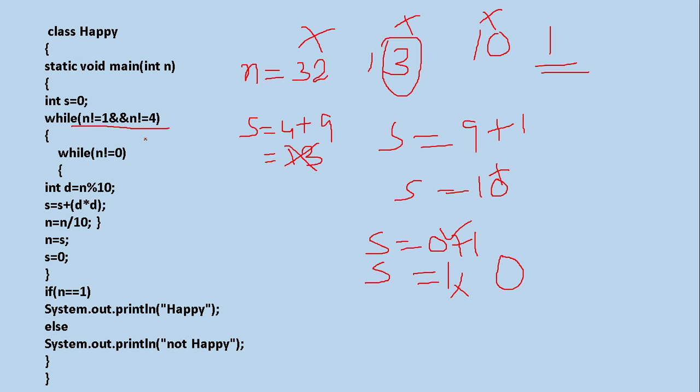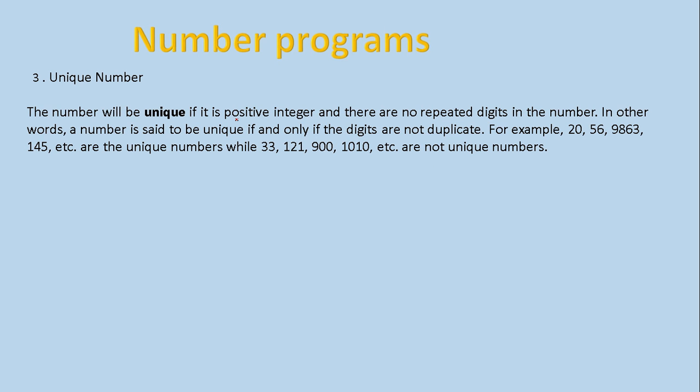Let us discuss the next program. The third one and the last one, unique number. See, unique number means it's a positive number and there should not be any repetition of any of the digits. Okay, 33. It is 3 and 3 repeated, not unique. 121, 1 and 1 are repeated, not unique. 900, zeros are repeated, not unique. So unique number means, see, 145. There is no digit repeated. Good, it is unique. Now 20, no digits repeated, it's unique.